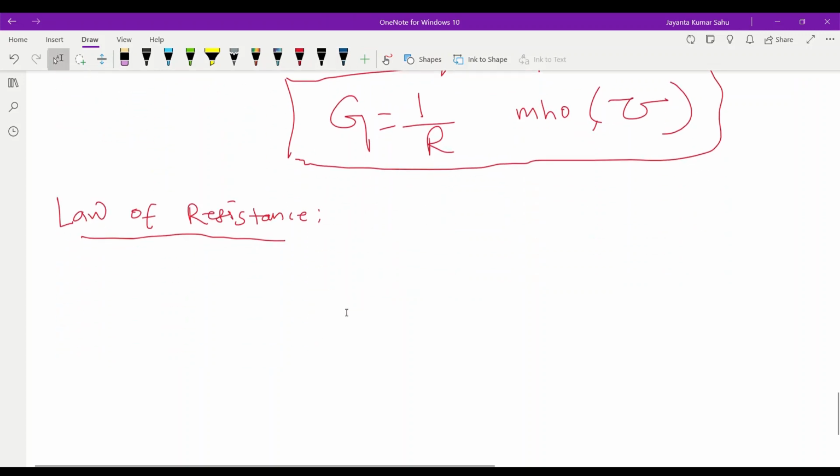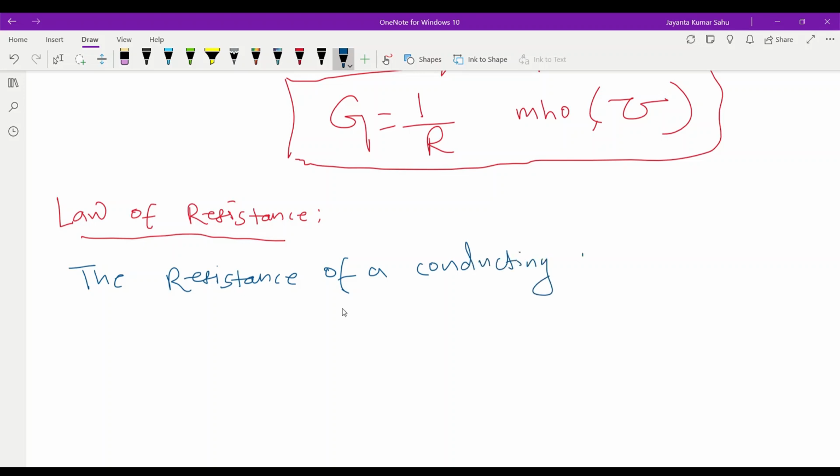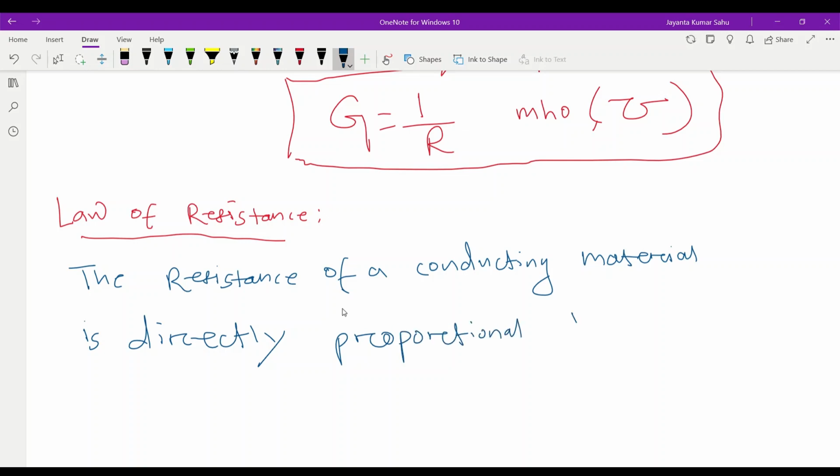The resistance of a conducting material or conductor, we can write, the resistance of a conducting material is directly proportional to its length and inversely proportional to its area.